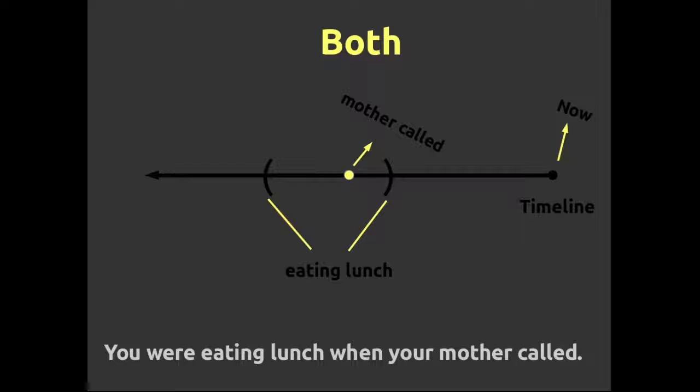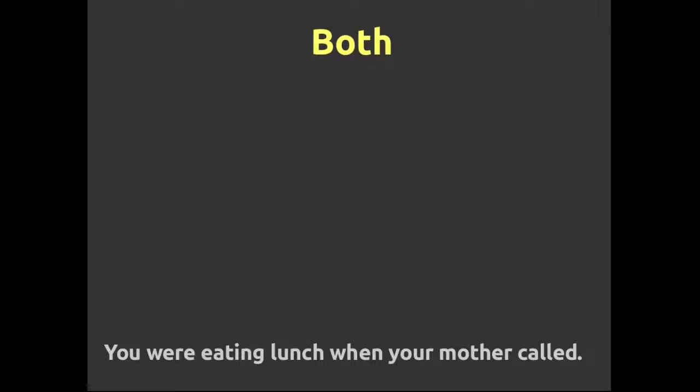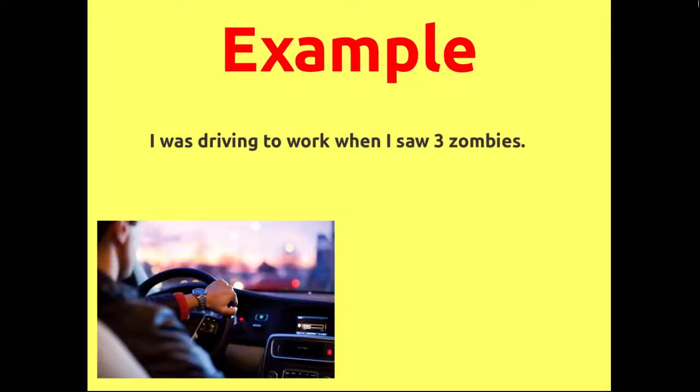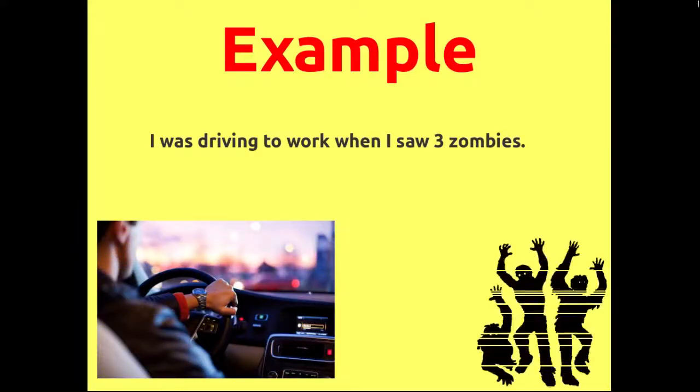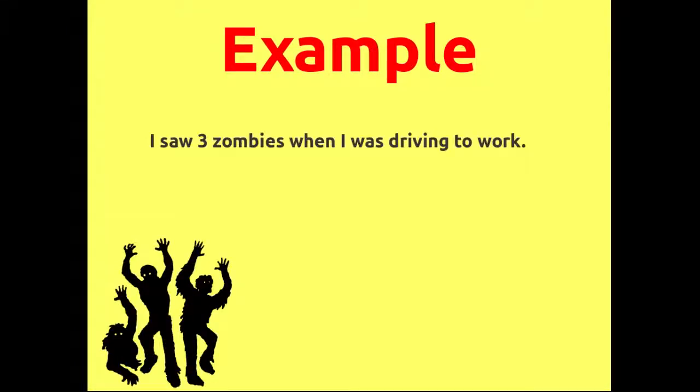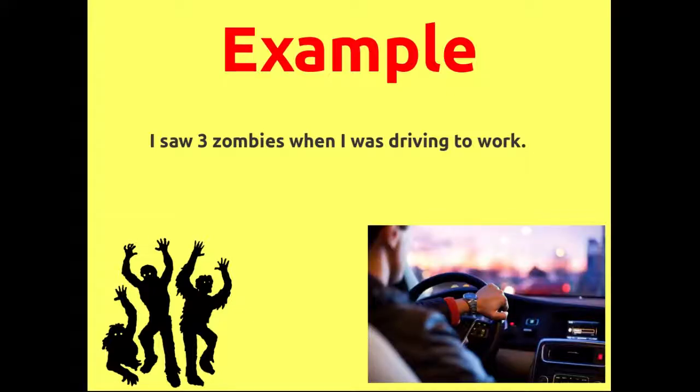You were eating lunch when your mother called. The long action is you were eating, and the short action, your mother called. Another example. I was driving to work when I saw 3 zombies. First we have the past continuous, I was driving, and the simple past, I saw. Or, I saw 3 zombies when I was driving to work. First we have the simple past, I saw, then the past continuous, I was driving.